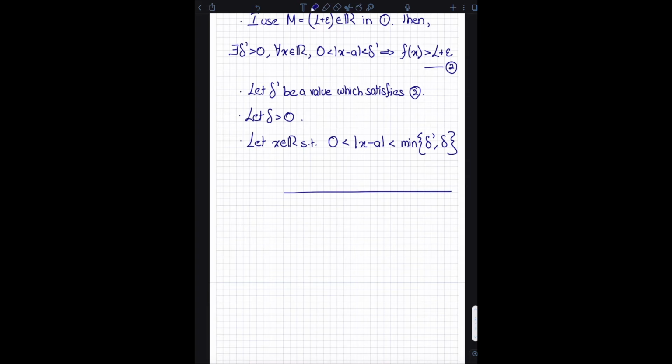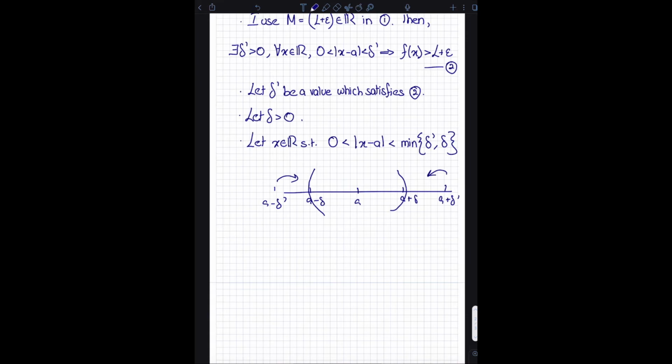So let's assume for now that delta prime is greater than delta. So if this is a, then I can have a minus delta, a plus delta, and since delta prime is greater, this is a minus delta prime and a plus delta prime. So notice that by this definition, I'm going to ensure that x is a real number that is within delta, because in this case I've assumed that delta is less than delta prime. That means the x I pick is going to lie in this interval, which is also a subset of the interval between a minus delta prime and a plus delta prime.